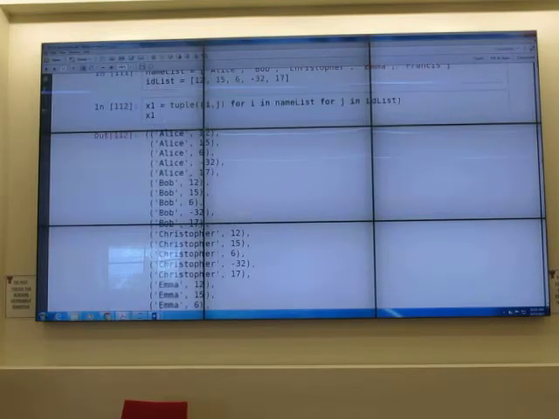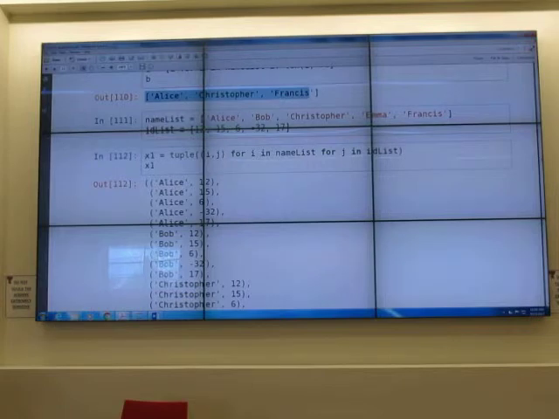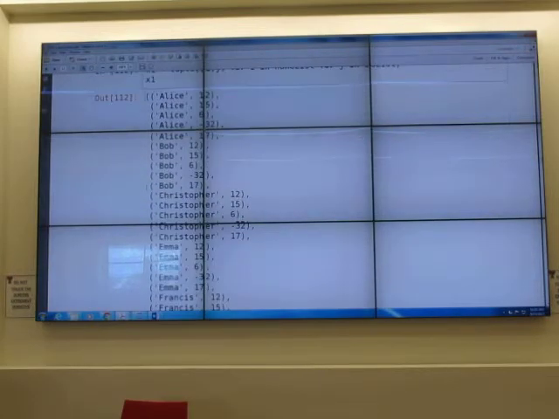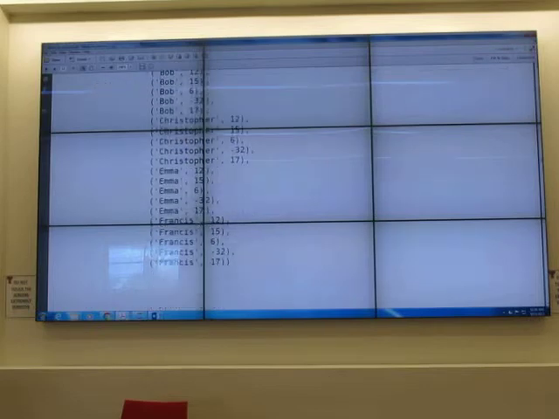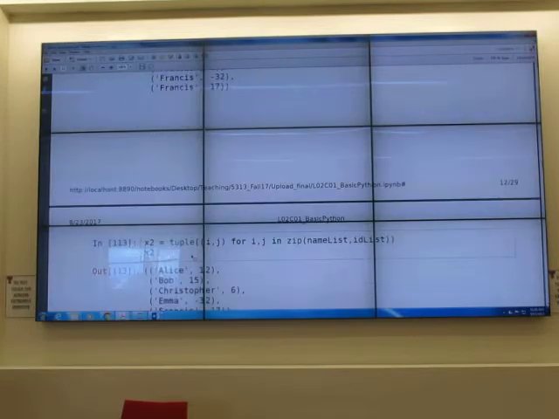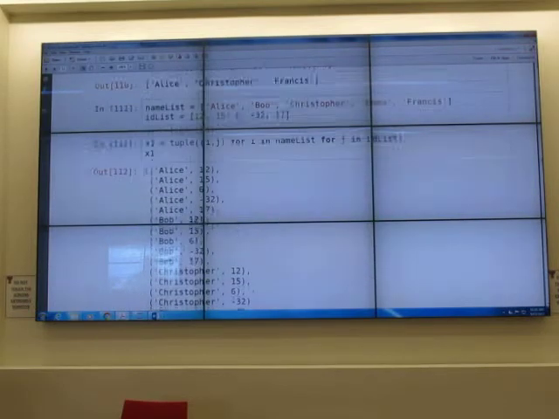Look at this one. I don't explain this yet, but right now I have a tuple that contains tuples. So I have a list 12, a list 15, a list 6, a list minus 32, and so on to the end. Okay. Let's see how we create a tuple of tuple.